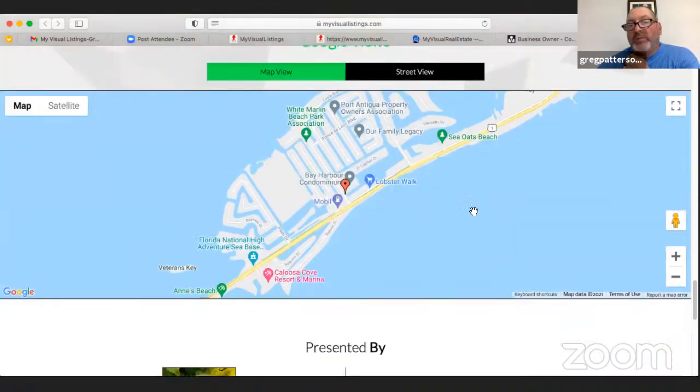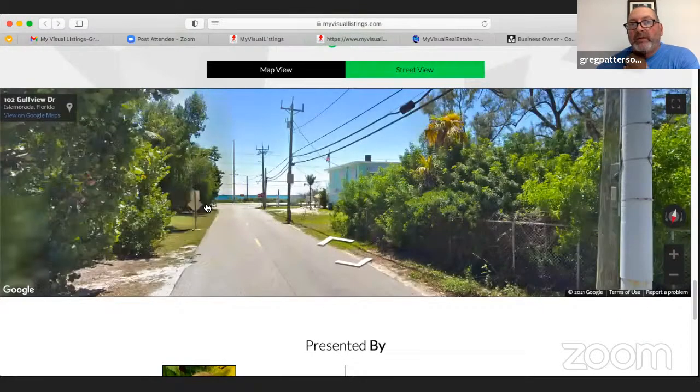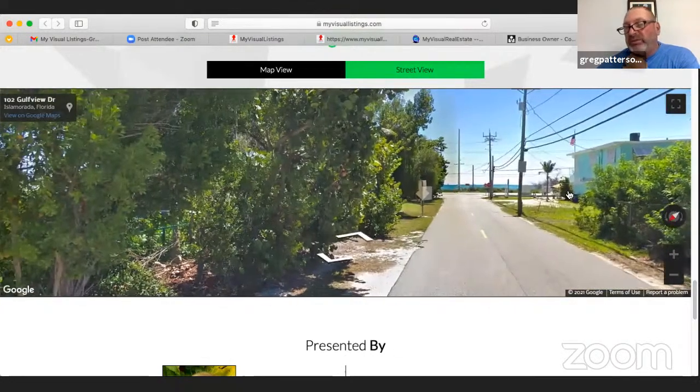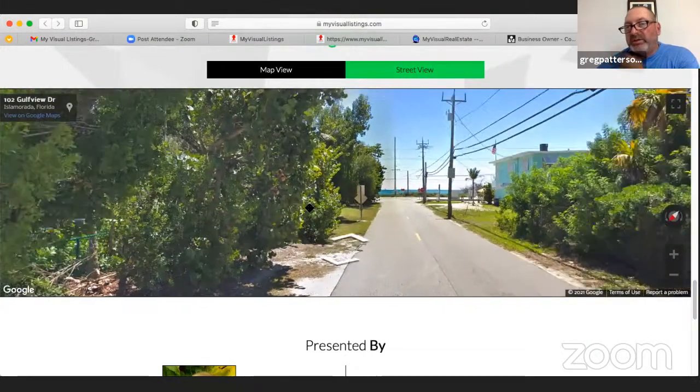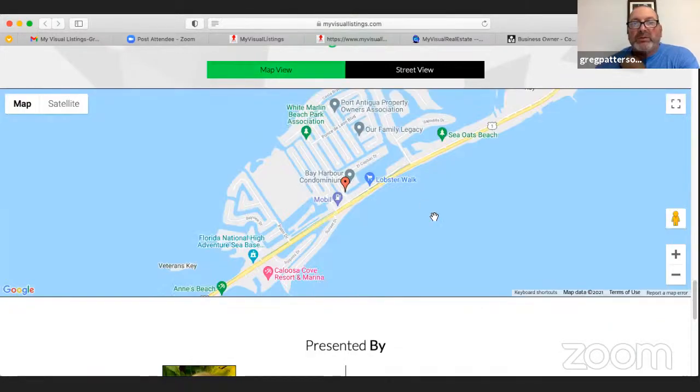So here's the map view. This is an actual property in Key West. So it shows you a nice map view here. And then we built in this street view. If it has a street view, some properties don't have a street view because it's either a newer area or whatever, right? And then we'll just go back to the map view.